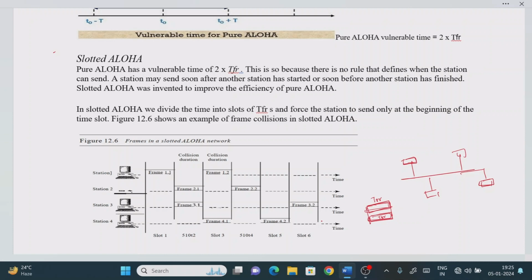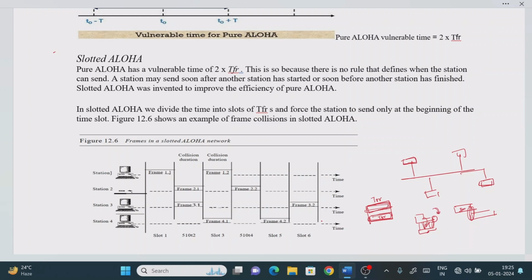In pure ALOHA, suppose for example the assumption is that one bus is hitting another bus exactly, right? That is okay. Now here the collision will be even more. Why is it even more? This is also one kind of possibility, right? The first frame is going to collide with another frame, and if this time portion is common between the first station's frame and another station's frame, it means that if even the edge of the bus hits, it is what we call a collision or accident.